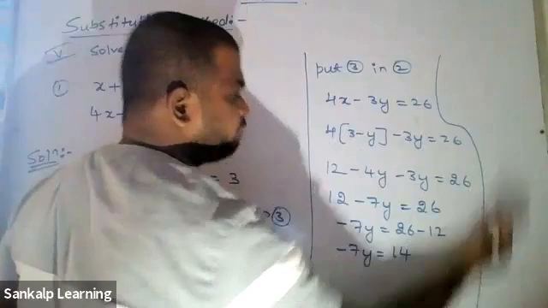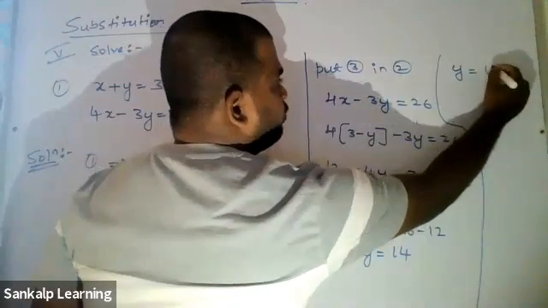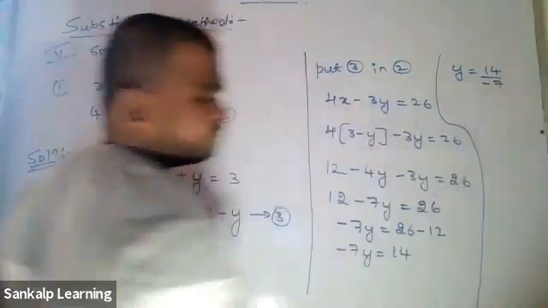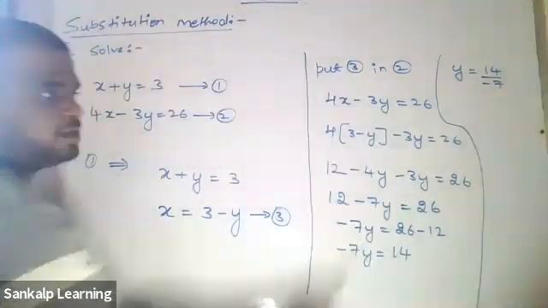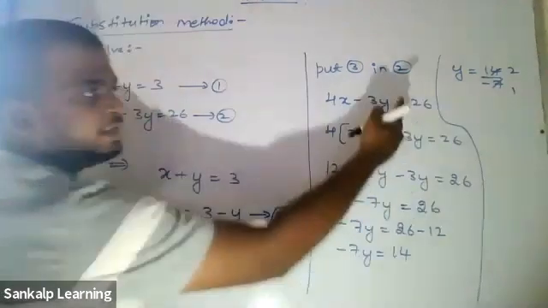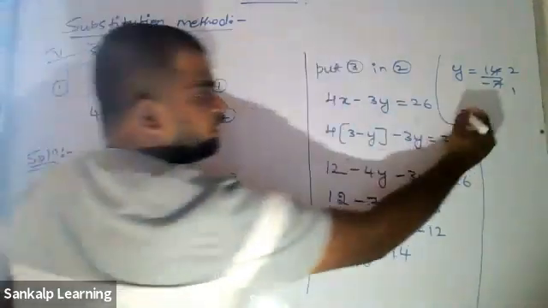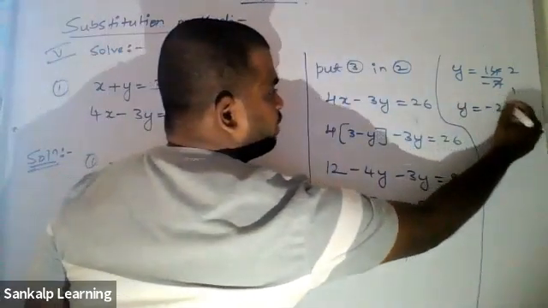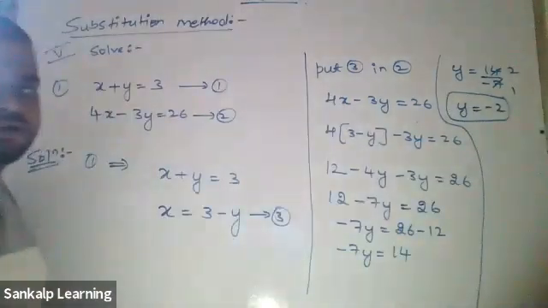Therefore, y is equal to 14 by minus 7. This minus 7 is a multiplication; when it comes inside, it becomes division. 7 ones are 7, 7 twos are 14. You can get the denominator's negative sign to the numerator. Therefore, y is equal to minus 2. You got the value of y.